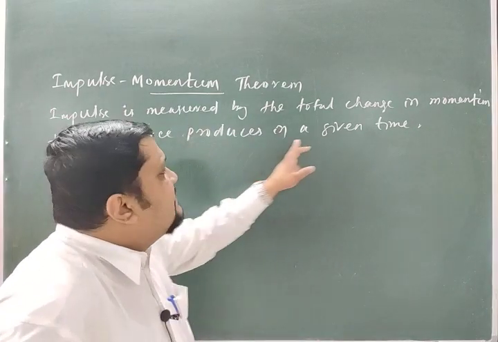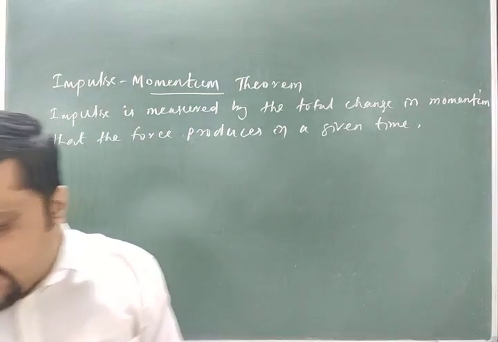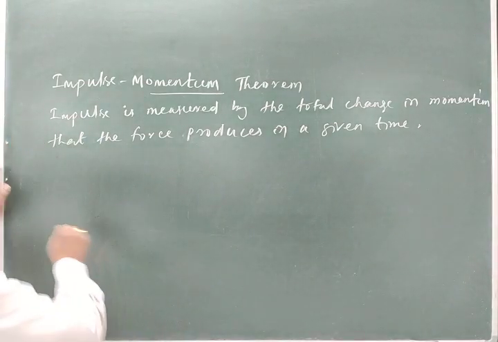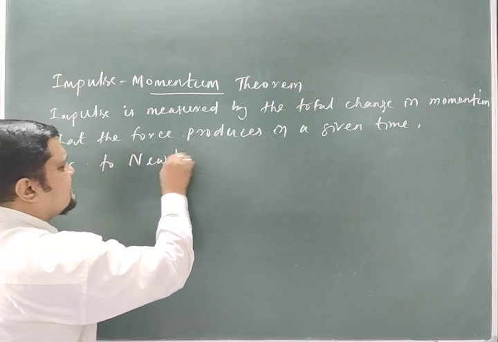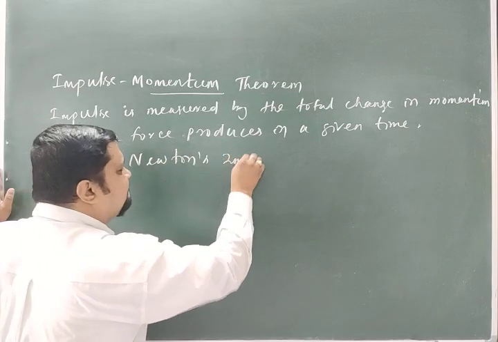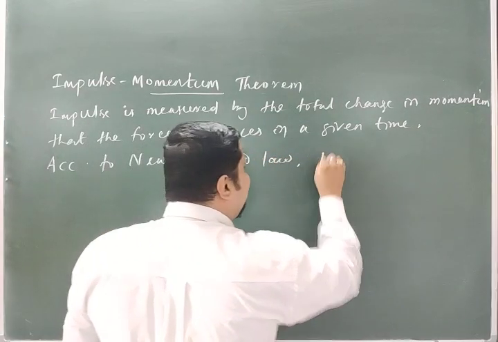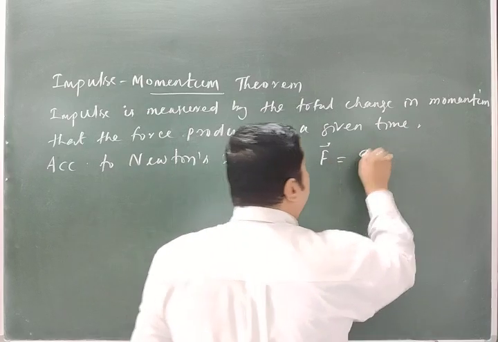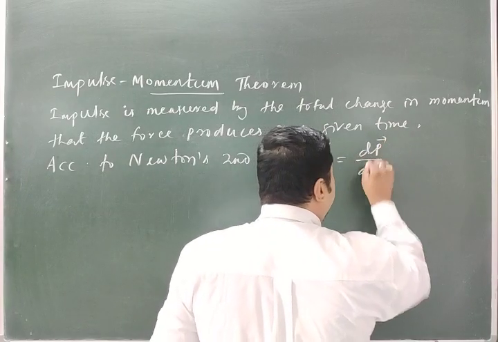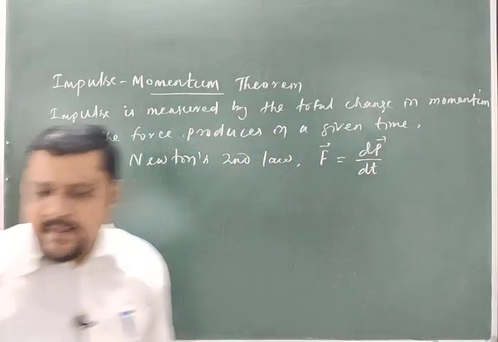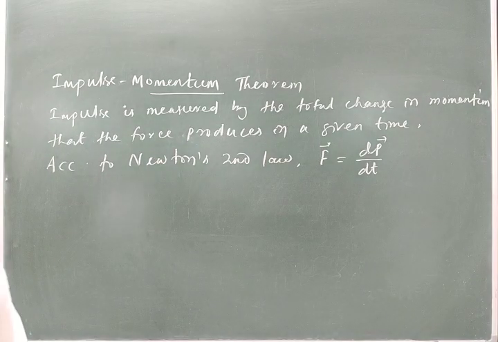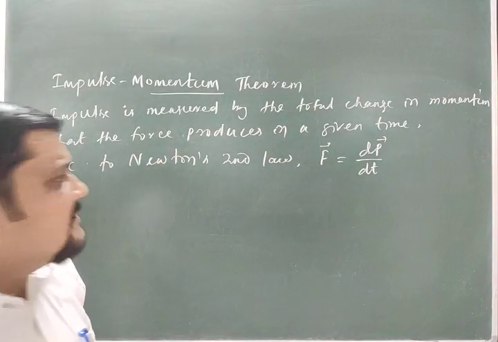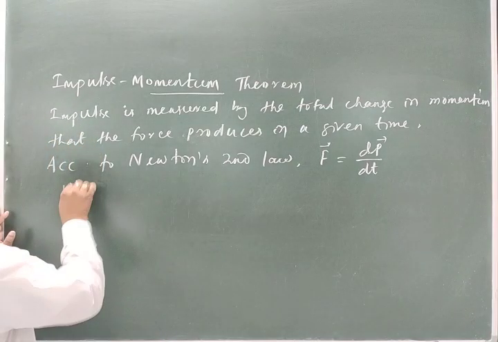So the force produces in a given time. How will we prove this? According to Newton's second law, F is equal to the rate of change of momentum, dp by dt. Clear? F is equal to dp by dt, where p is the momentum of the body at any time t and F is the applied force at that time.